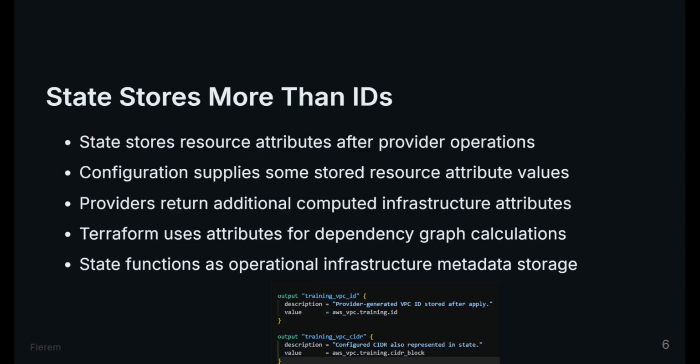State stores resource attributes after apply. Some attributes come from configuration. Some attributes come from provider responses. Terraform uses these attributes to detect drift and dependencies. State is operational metadata, not just a list of names.